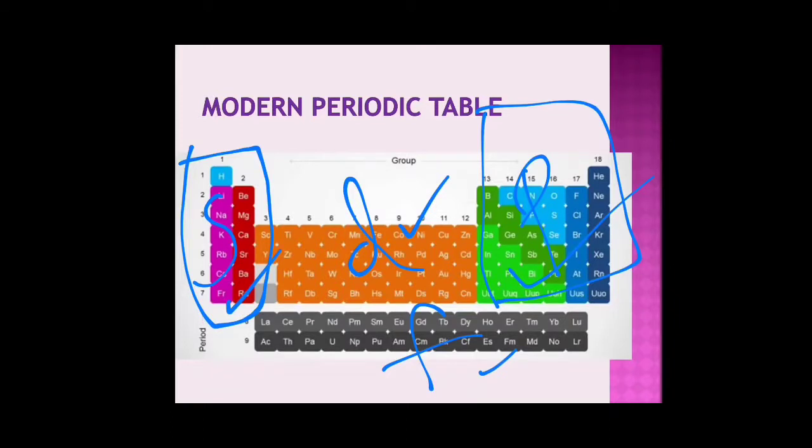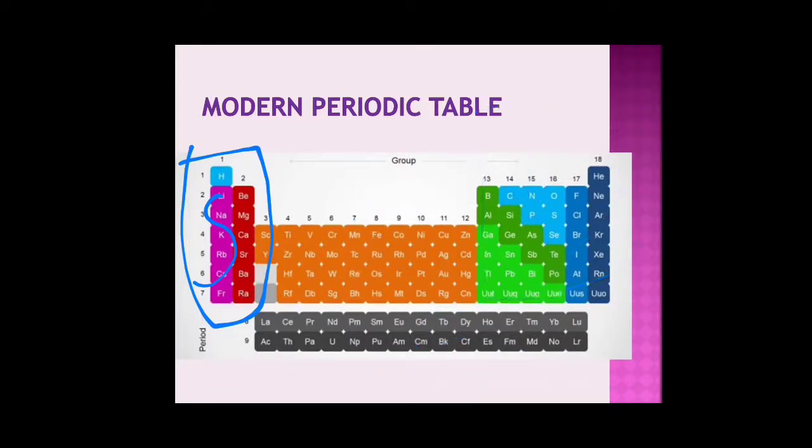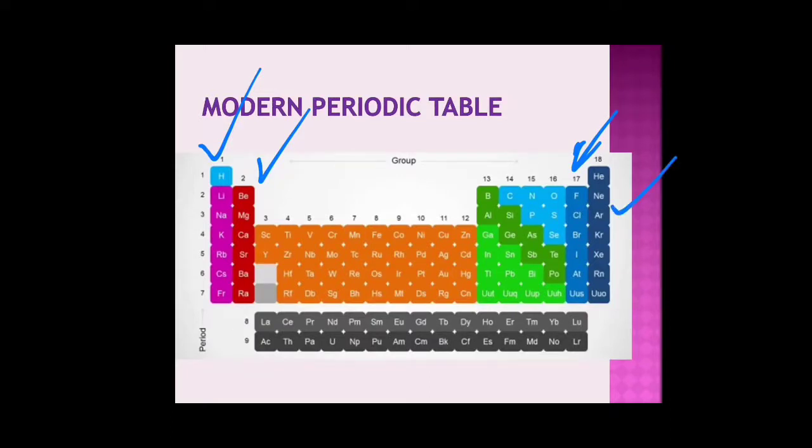The S block elements consist of group 1 and group 2 elements. Group 1 elements are called alkali metals and group 2 elements are called alkaline earth metals. The P block elements. From the P block elements, we are concerned with group 17 elements. These are called halogens. The group 17 elements are called halogens and group 18 elements are called noble gases or rare gases. So these are the 4 groups that we need to study this year as well as next year. So we are interested only in group 1, group 2, group 17 and group 18 elements.